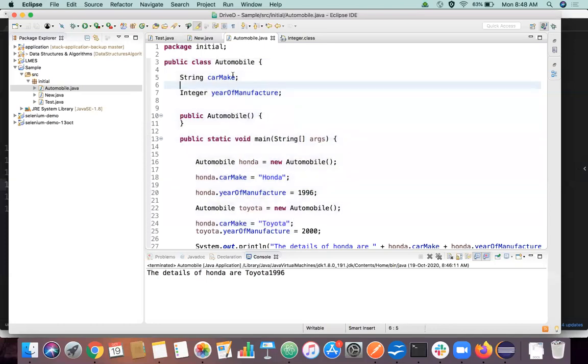But what if you want to read this car make and manufacturer in the outside world? What if I wanted to do this in a browser, or send the data over to another system and read this car make and year of manufacture there? There's a process called serialization. You have to convert this Honda object, serialize it, and send it over the internet to another location where I can read this Honda's car manufacturer and car make. That is called serialization. And deserialization is the opposite: I receive data from an outside system and have to convert it into a Java class. So Jackson is a framework which supports this kind of serialization and deserialization.